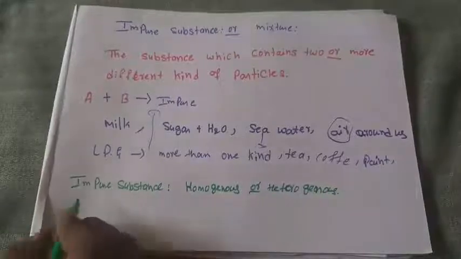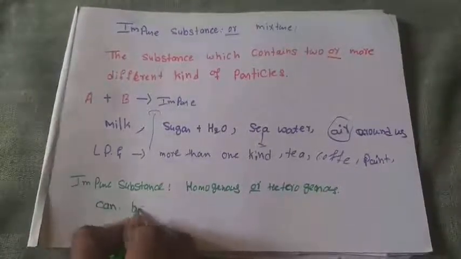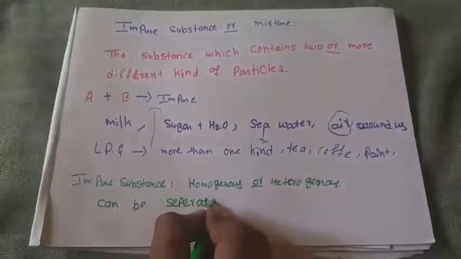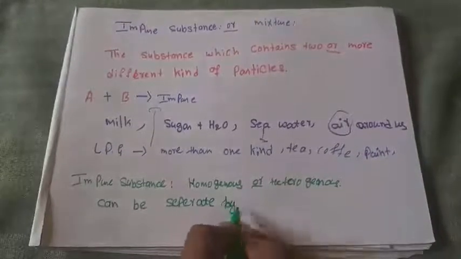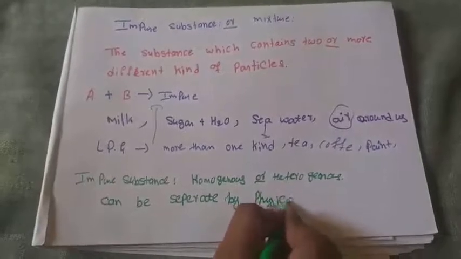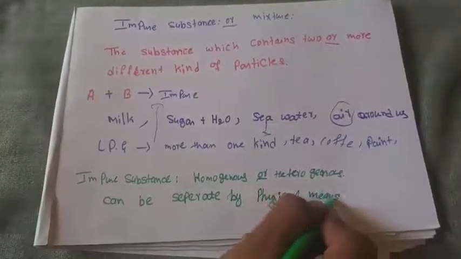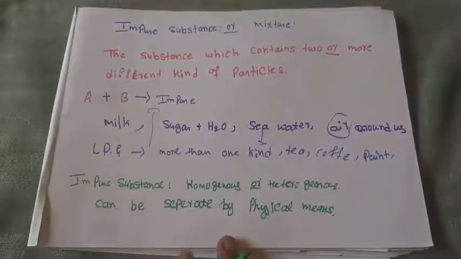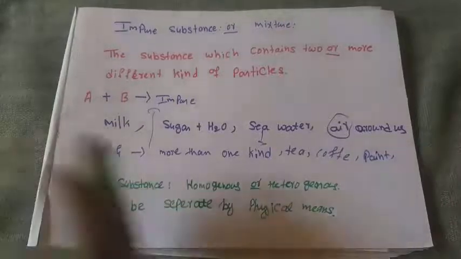And these can be separated by physical means. By using some physical methods it is possible to separate them into other matters.